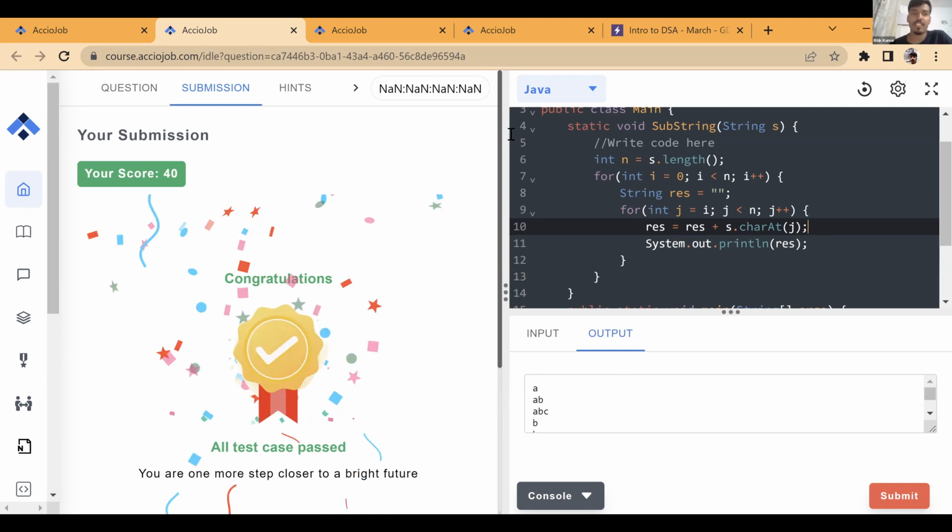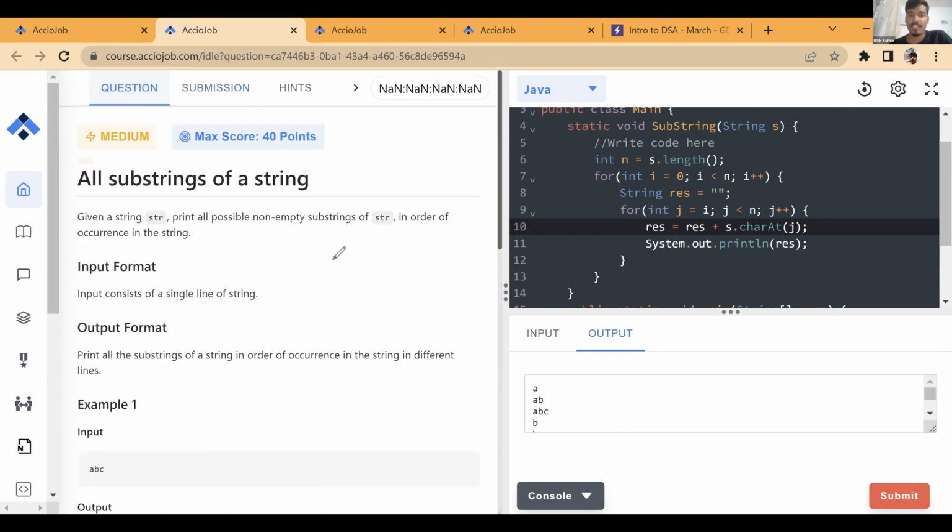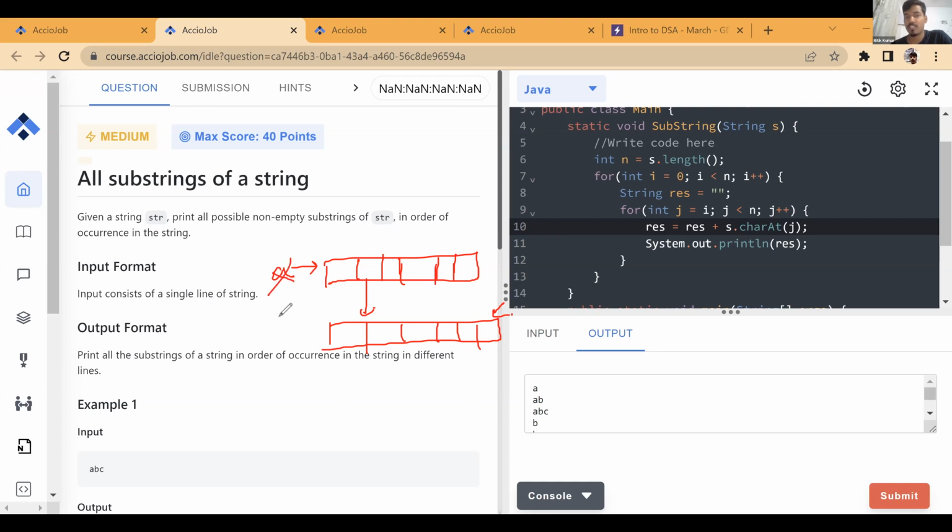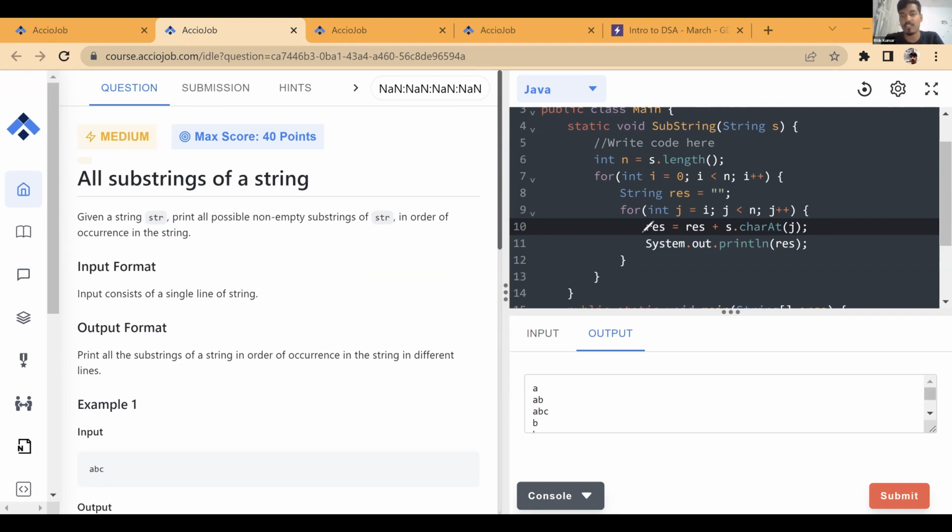Same thing if there is already an array and you try to add a new number. The only way to add this new number is you create a new array, copy all the numbers that are in this array, and then add that new number at the end. Finally, let's say A was the reference pointing to this array. Now you remove this, A will now point to the new array, and the old one would get garbage collected. And the same thing we are doing over here, the string concatenation.